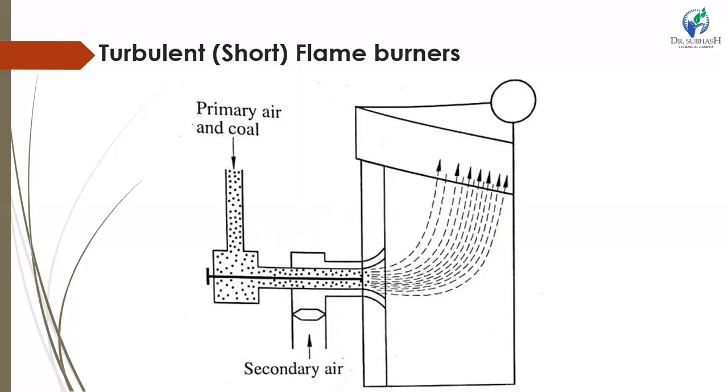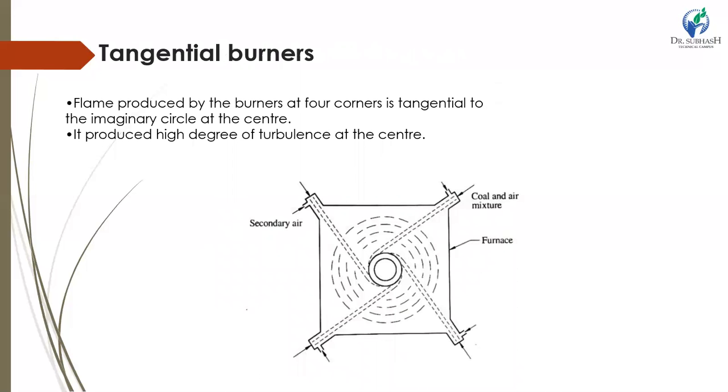The mixture burns intensely and combustion is completed in a short distance. The velocity at the burner is as high as 50 meters per second, as shown in the figure. This burner gives a high rate of combustion compared to other types. This burner is preferred for high volatile coals such as bituminous coal, and is used in other modern power plants. Another one is the tangential burner.